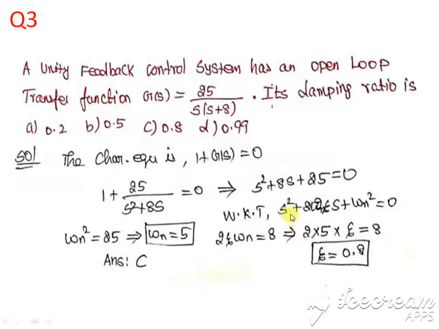We know the general equation S squared plus 2 epsilon omega n s plus omega n squared is equal to 0. Comparing these two equations, omega n squared is equal to 25, so omega n is equal to 5. Equate the s coefficient: 2 omega n epsilon is equal to 8. We already know the omega n value, substitute here. From that we find the epsilon value is 0.8.